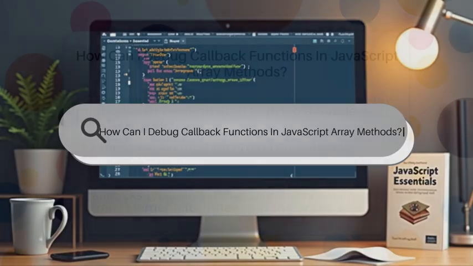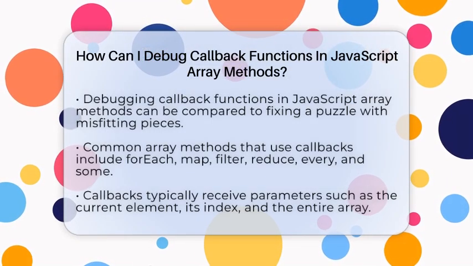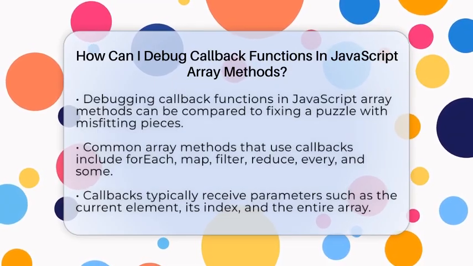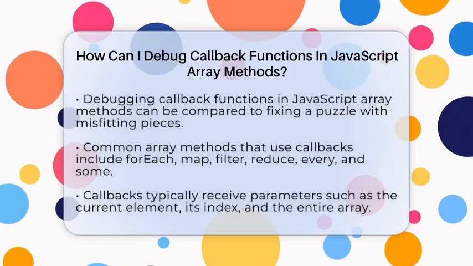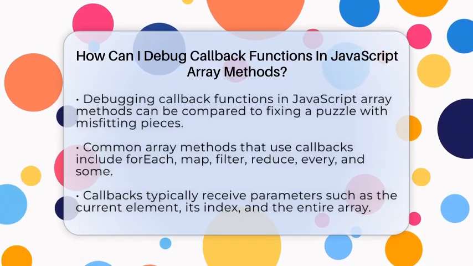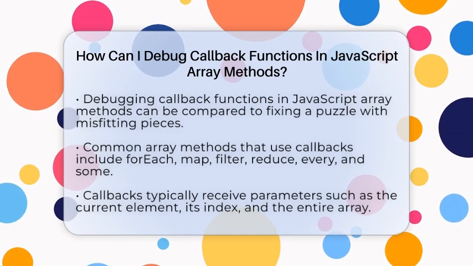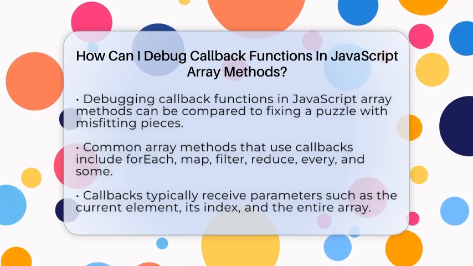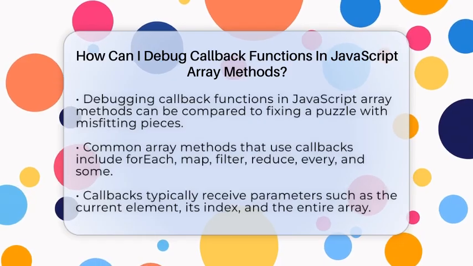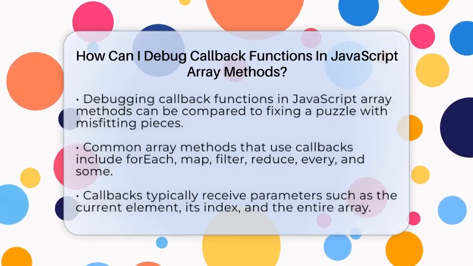How can I debug callback functions in JavaScript array methods? Imagine trying to fix a puzzle where some pieces don't fit, but you don't know which ones are causing the problem. That's what debugging callback functions in JavaScript array methods can feel like. When you use methods like forEach, map, filter, reduce, every, or sum, you pass in functions that run on each item in an array. These functions often take parameters like the current element, its index, and the entire array. Sometimes, bugs happen because these callbacks don't behave as expected, and that's when debugging becomes essential.